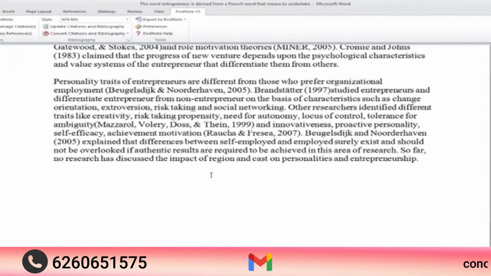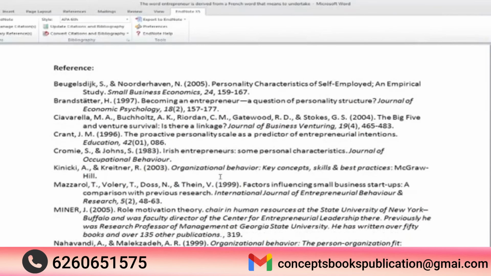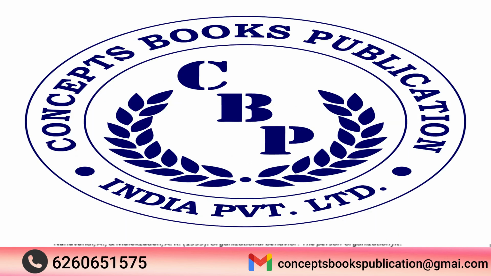Since we are doing the citation with Endnote, Endnote has already inserted all the references in it. Always give a literature review with proper referencing. I hope you have learned how to do a literature review. This literature review is very short as this is a sample. Your original literature review will be on multiple pages as you have to go through a lot of articles. Thank you.